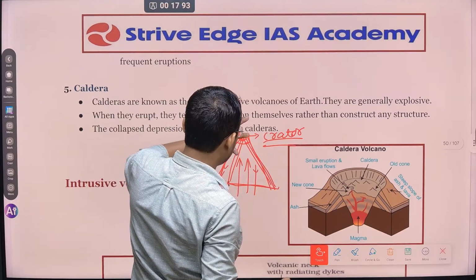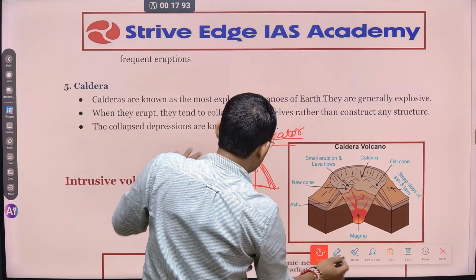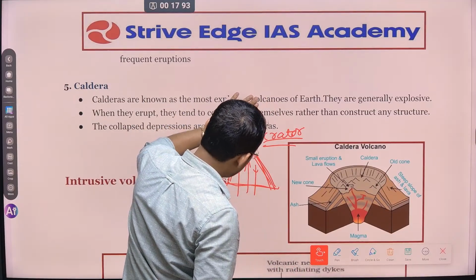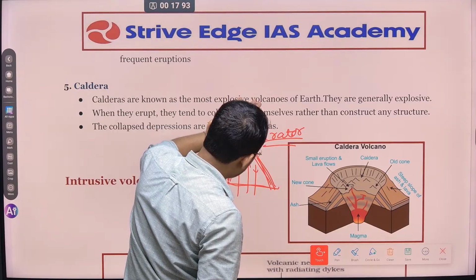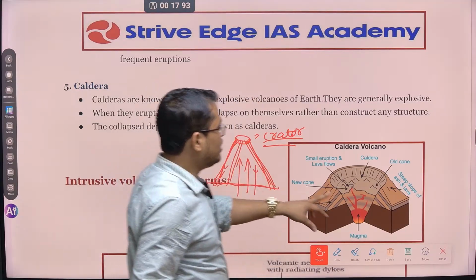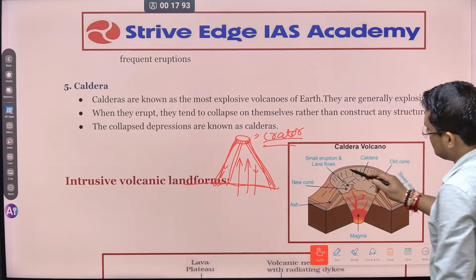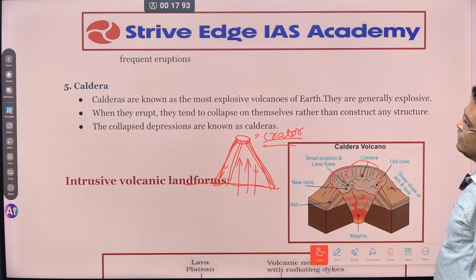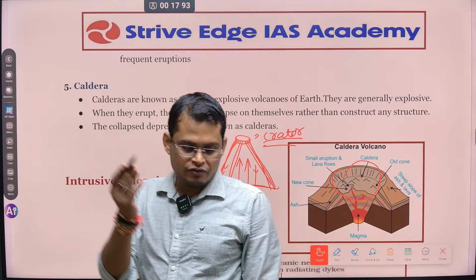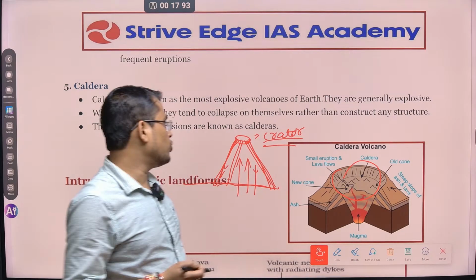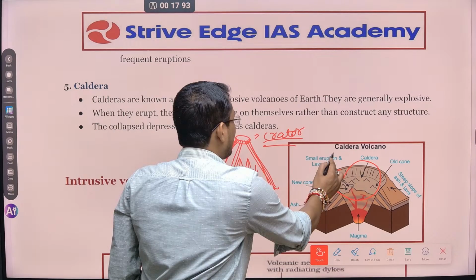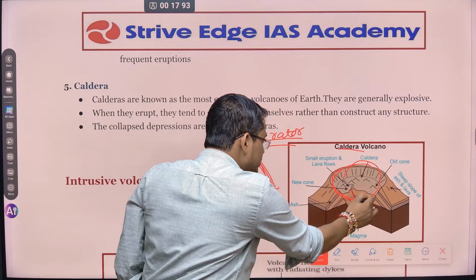Break down करके, just imagine करो. हाँ, it will take down this much portion, and the opening vent became very big, and that is what is called caldera. Whenever in subsequent eruption, it will take away all this top portion and form a big vent, and this vent is called caldera. And whenever the water is deposited here, this is called caldera lake.